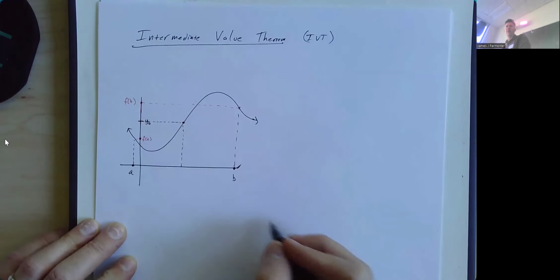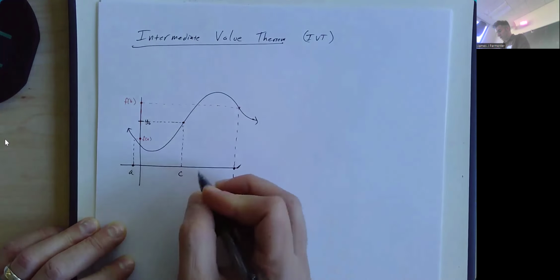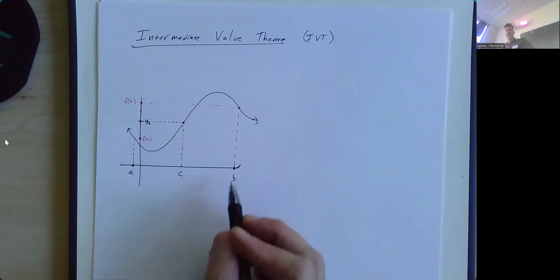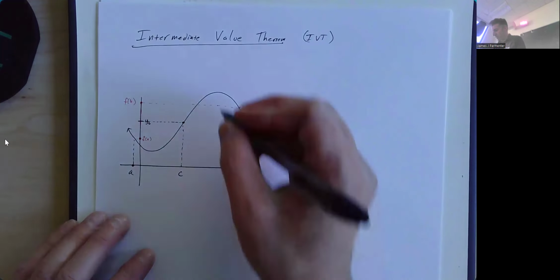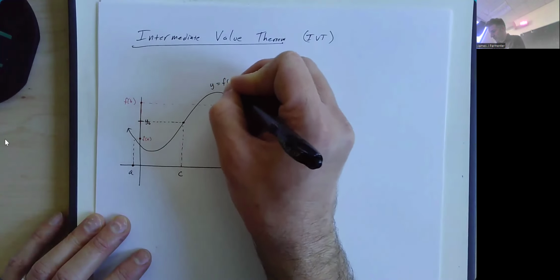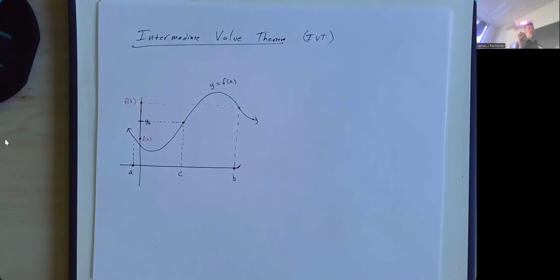That x value, which we often call c, is between a and b, and it is true that f of c is equal to the y value that I have identified. This function, by the way, is f of x. So that's graphically what we're talking about. That if your function is continuous, you get all the y values between your two y values that you started with, your endpoint y values.